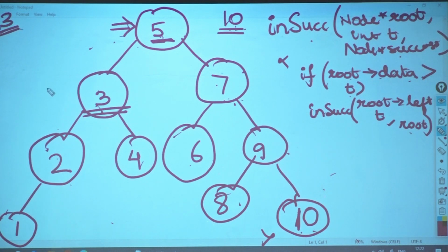Now I come here again at this particular point. Okay. Now when I come here again at this point, what is the condition? They are equal. So should I go to right or should I go to left? But is there any condition for equal?